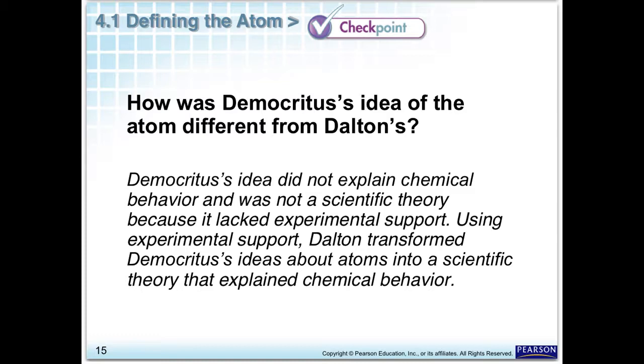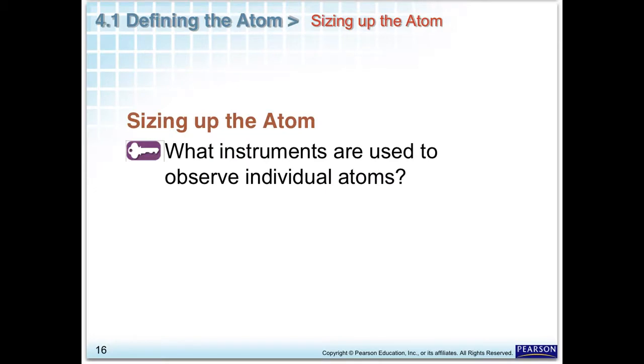So John Dalton really gets the credit because while Democritus had the right idea, it was not a scientific theory and did not have experimental evidence. Dalton was able to take that evidence and then present it as a theory that not only had facts but also explained behavior of elements. This last section is, how do we know what individual atoms look like and how big are they?